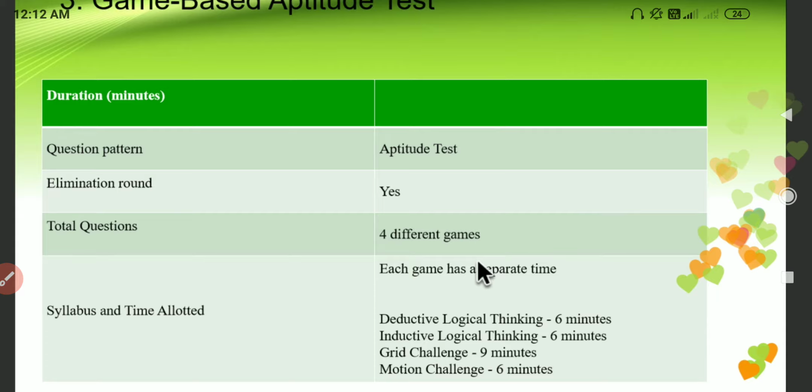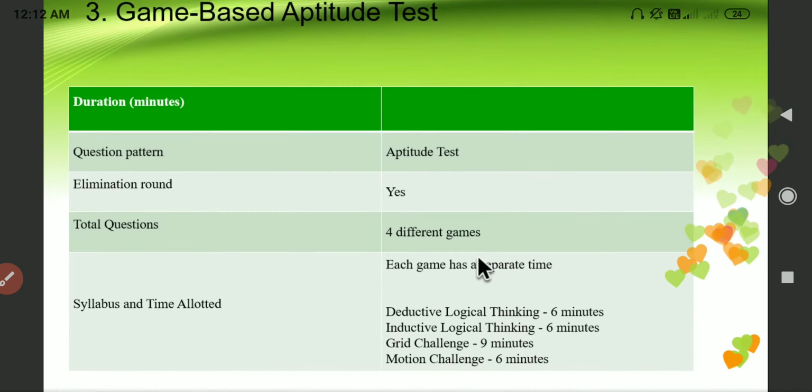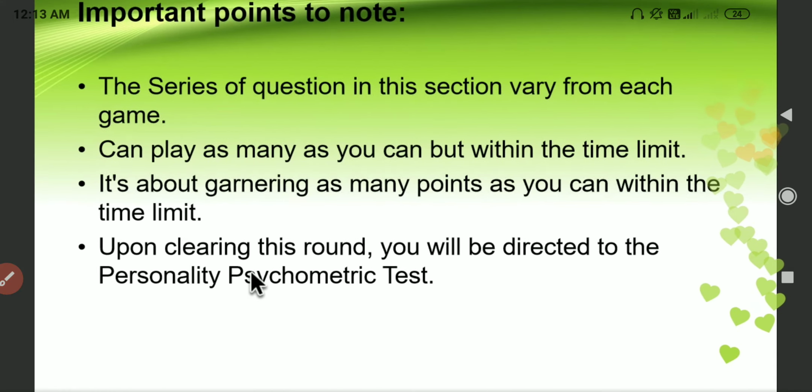So if you pass this game based aptitude test, guys, then you will be redirected to the psychometric test, where you will get questions related to ethical thinking, how honest you are, or how good you are at thinking in the right way. So they will be asking those kinds of questions. Okay, so you need to answer them frankly.